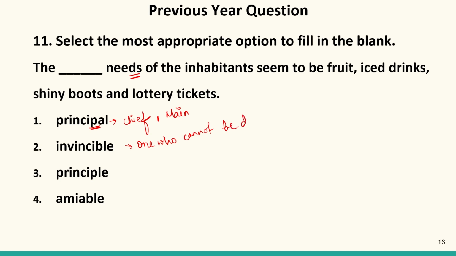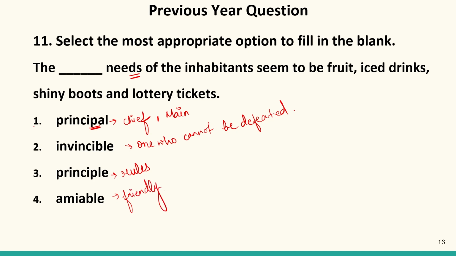Be defeated. It means a person who is most powerful. Principle is actually a set of rules. Amiable refers to a person who is lovable, who is more friendly. Amiable, we can say friendly.